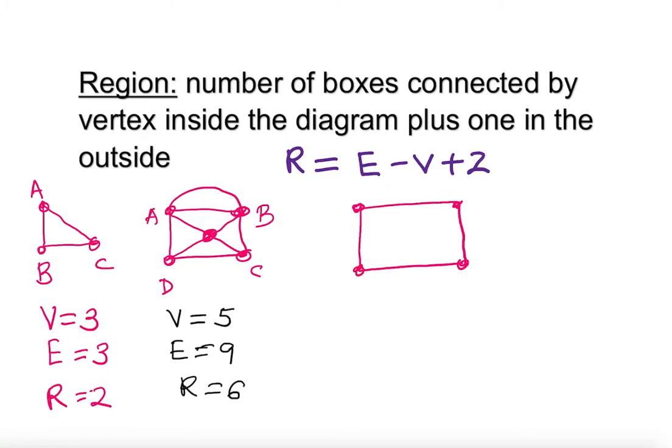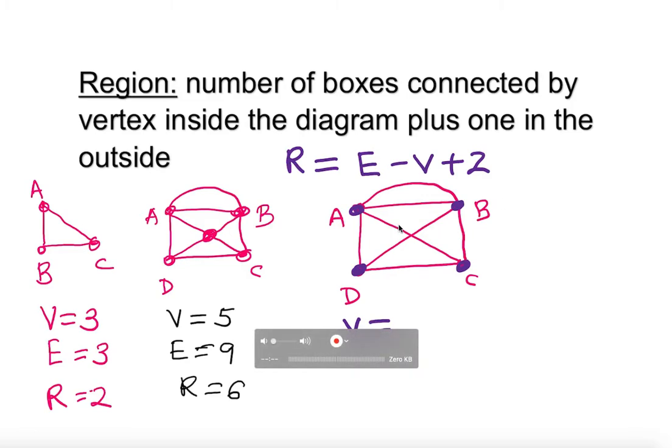Okay, so if I have this one diagonal and I have another diagonal, and of course this one up here, and clearly A, B, C, D. I am going to work it out here. So the number of vertices in this case is 4. Look, 1, 2, 3, 4. Notice that I don't have any point up in the middle, so there is no vertex. So in this case it is 4 vertices, clearly, right? And how many edges? Oh, by the way, V stands for vertex and E stands for edges.